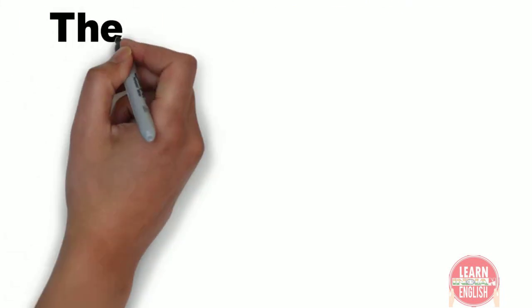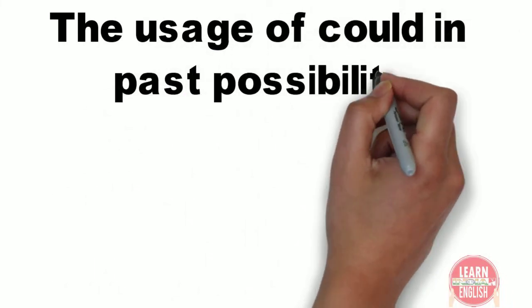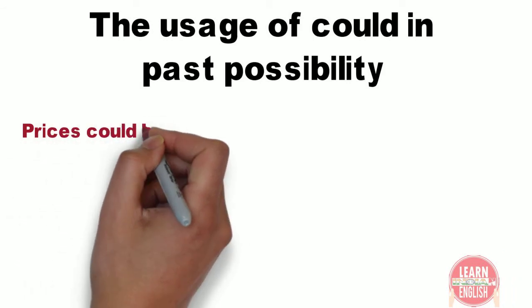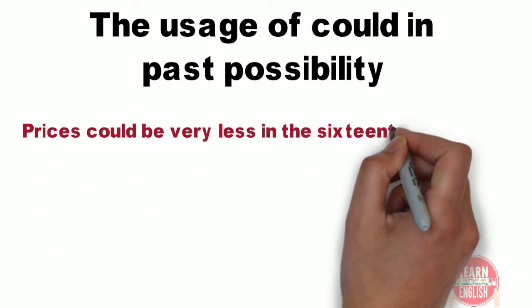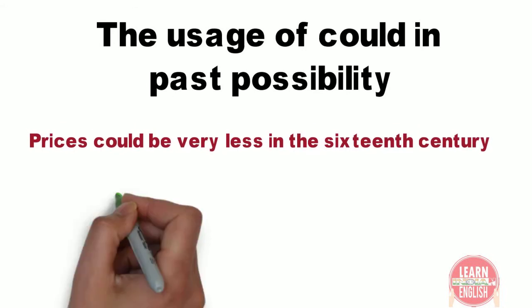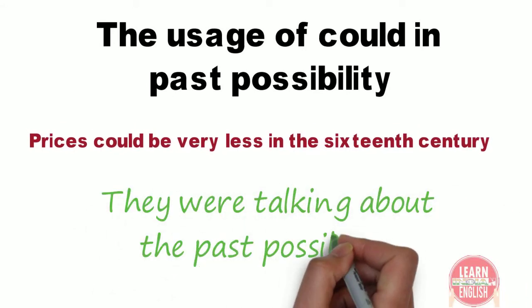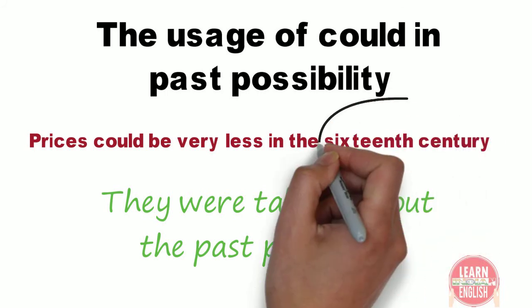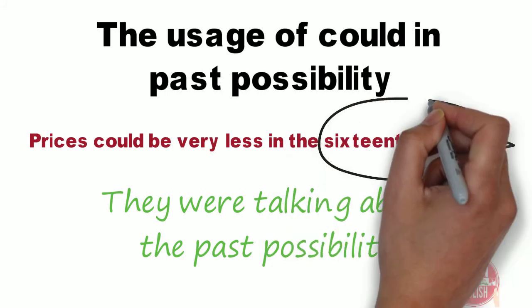Third, let's see the usage of could in the past possibility. We also use could to talk about a general possibility in the past. For example, prices could be very less in the 16th century. Here they were talking about the past possibility. Maybe in the 16th century, the price might be very less. Here, they are talking about the past possibility.